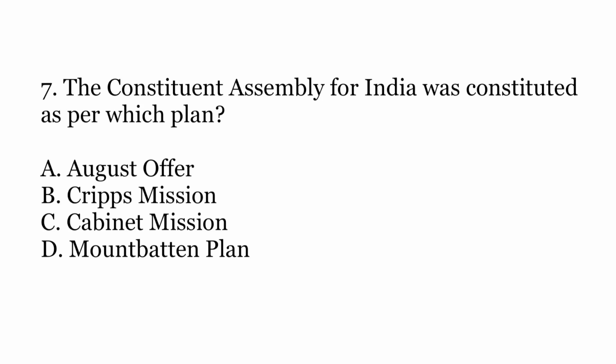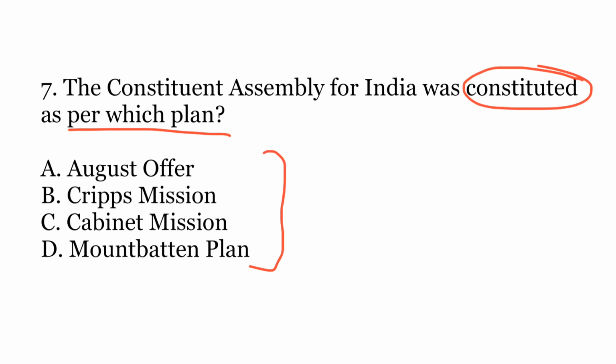The 7th question is: the Constituent Assembly for India was constituted as per which plan? So in most of these plans, there was an idea of Constituent Assembly, but the question is asking that under which Act was the Constituent Assembly actually constituted? So let us see the options. A, August Offer; B, Cripps Mission; C, Cabinet Mission; or D, Mountbatten Plan.